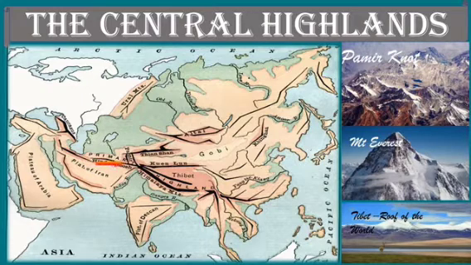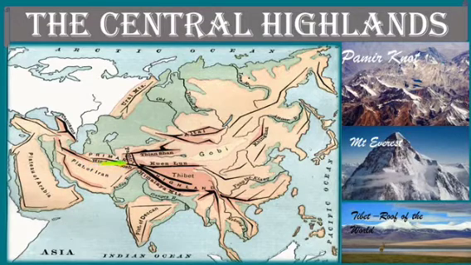Now, before we continue, just look at that red arrow, children. It is pointing to one particular place. That is known as the Pamir knot. What is a knot? When you tie two ropes, you get a knot. In the same way, in this Pamir knot, there are lots of mountain ranges which look like tied up ropes.